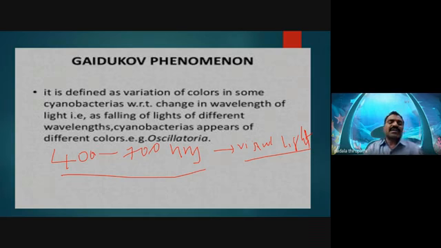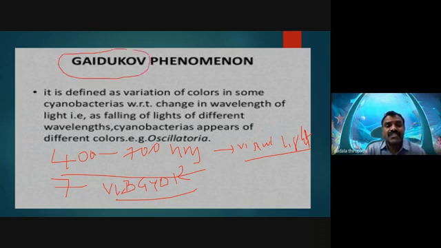So these 7 colors are observed in the range from 400 to 700 nanometer of the visual spectrum. In this visual spectrum, the wavelength of the light is also capable of making our Oscillatoria sancta change the color of the thallus. This phenomenon was first identified by which scientist? Gaidukov. So we can call it the Gaidukov phenomenon.